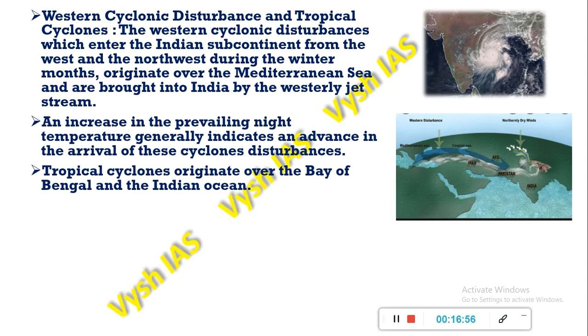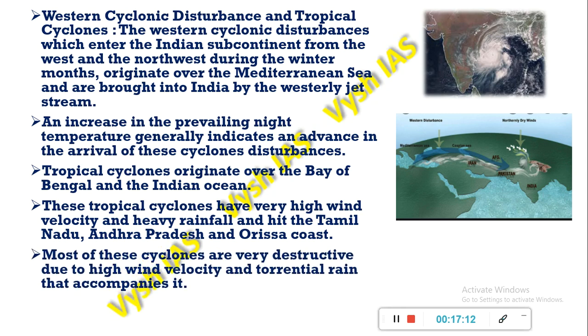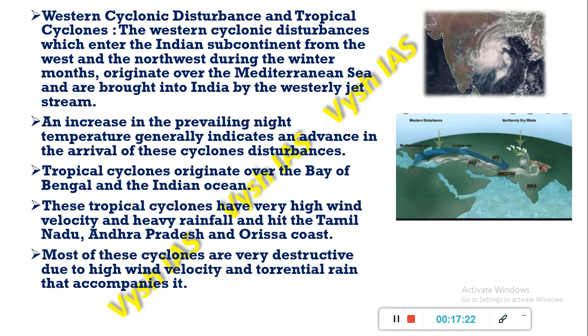The tropical cyclones usually originate in the Bay of Bengal and Indian Ocean. They have a very high wind velocity and heavy rainfall, and hit the Tamil Nadu, Andhra Pradesh and Orissa coast. Because of this high wind velocity, they can cause a lot of harm and are very destructive in nature. Also, please connect your current affairs with geography about the various cyclones that took place in India.